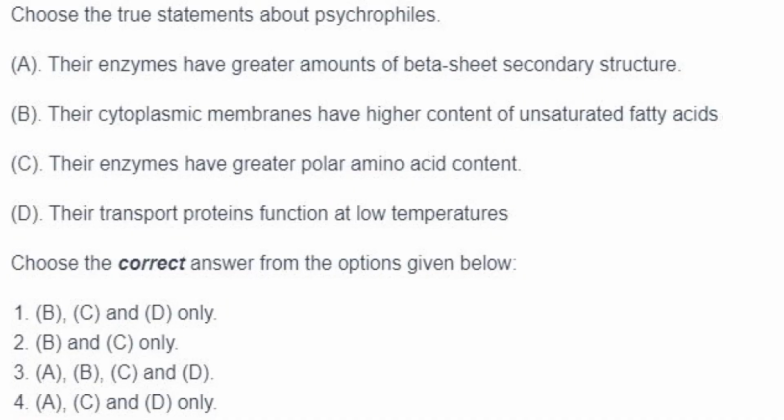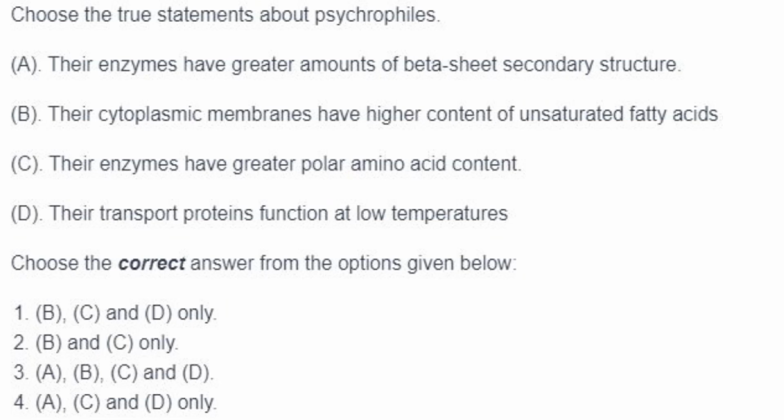Then next one. Which of the following statements is true for psychrophiles? Their enzymes have a greater amount of beta sheet secondary structure. Not beta sheet, they have alpha helices. Alpha helices provide more flexibility than the beta sheets. So A is not correct.